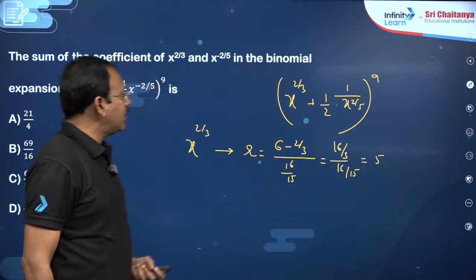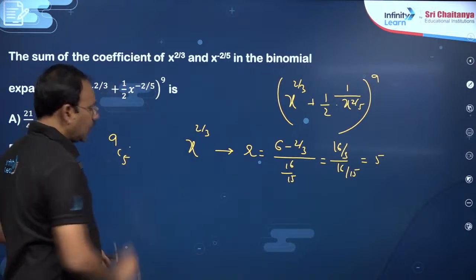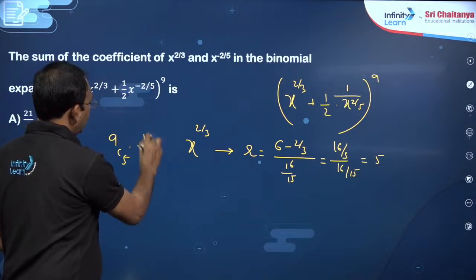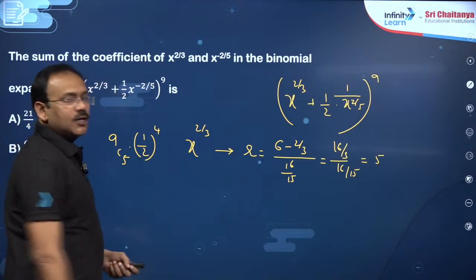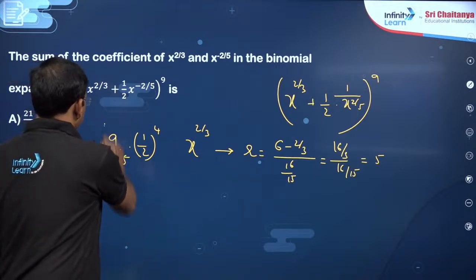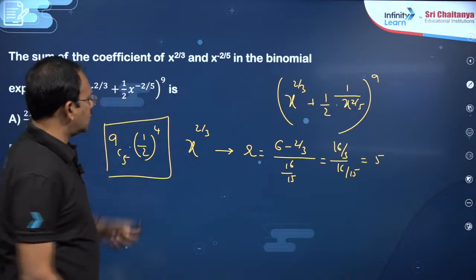R is equal to 5 means you just write the coefficient 9C5 into 1 to the power of something and 1 by 2 to the power of 9 minus 5, 4. So 9C5 into 1 by 2 power 4, which is one coefficient. Similarly, you need to find the coefficient of x power minus 2 by 5.